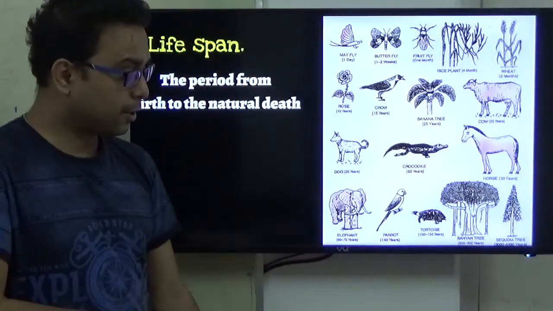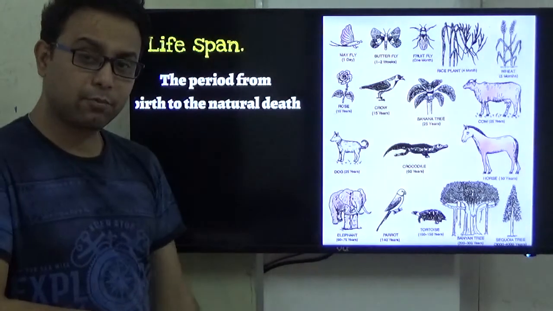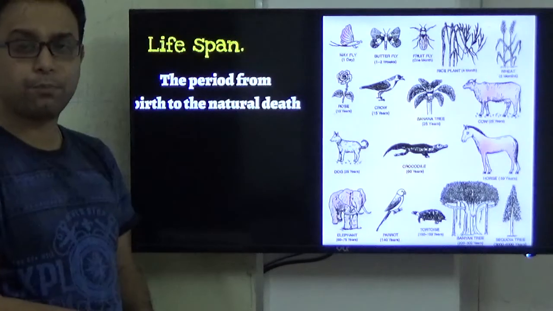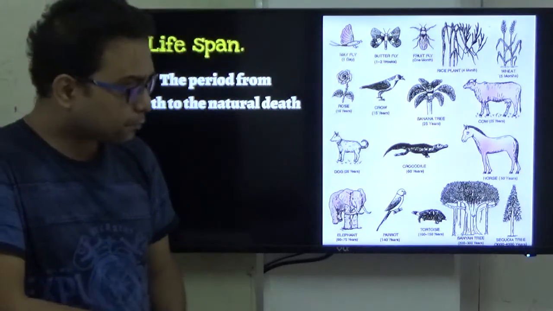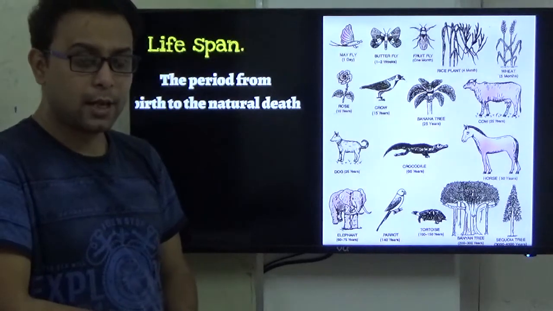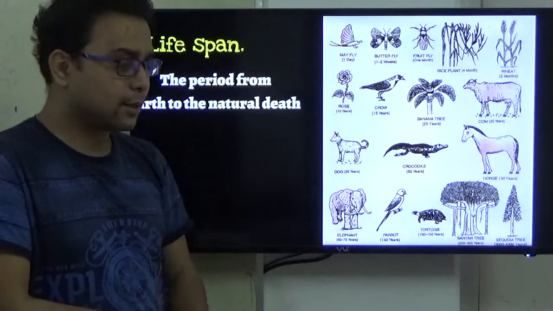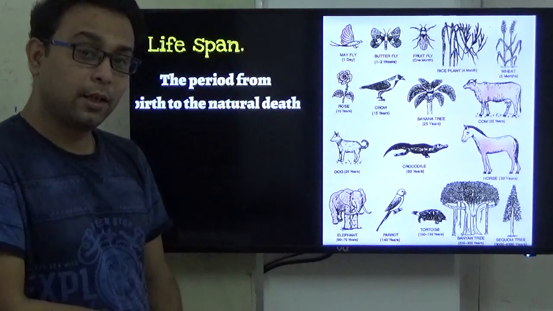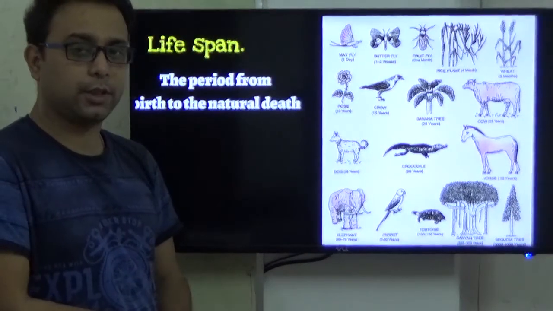And the banyan tree, that is most important. It is a very important part of our botanical garden in Sibpur in West Bengal. Its lifespan is 200 to 300 years. And a very interesting plant is the sequoia. Its lifespan is 3000 to 4000 years.